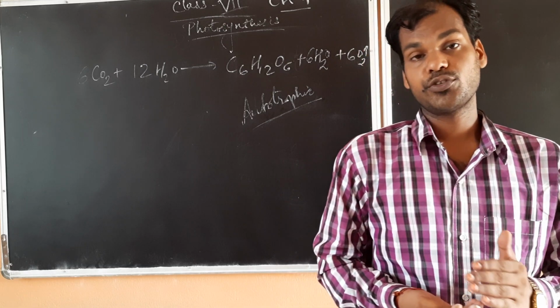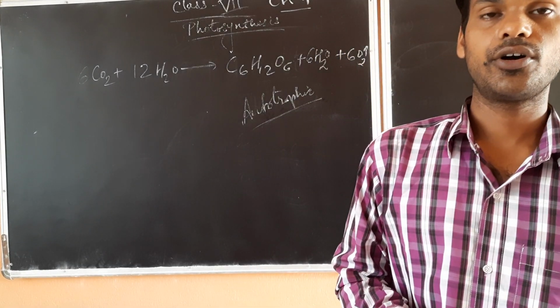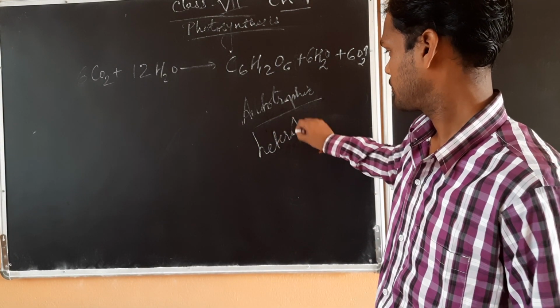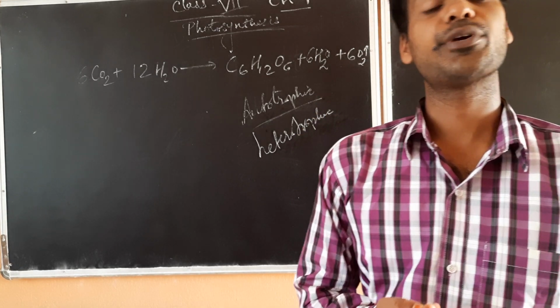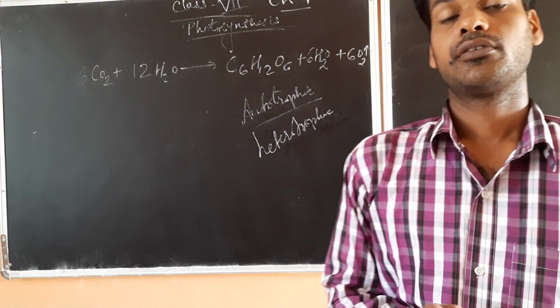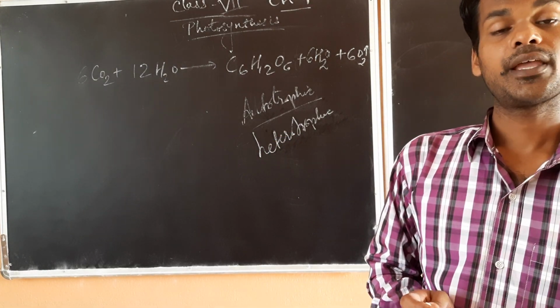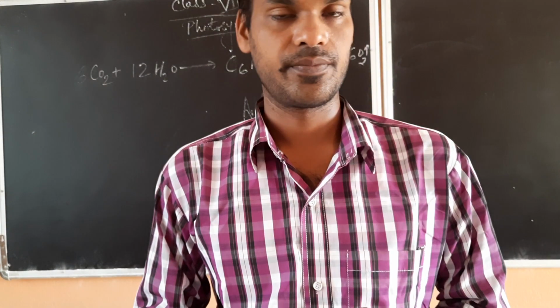Now the next type of nutrition is heterotrophic nutrition or consumers. The word suggests heteros means other, and troph means nutrition.